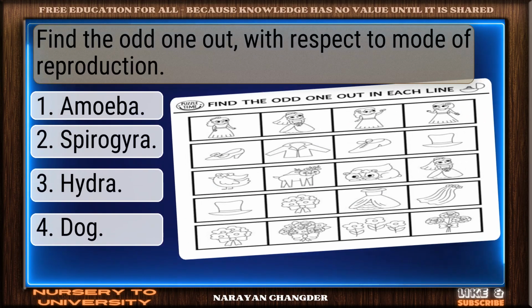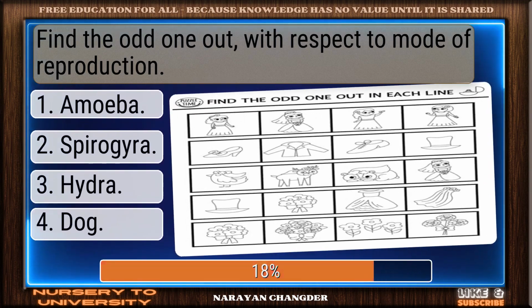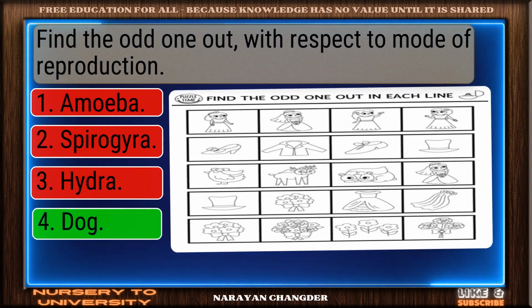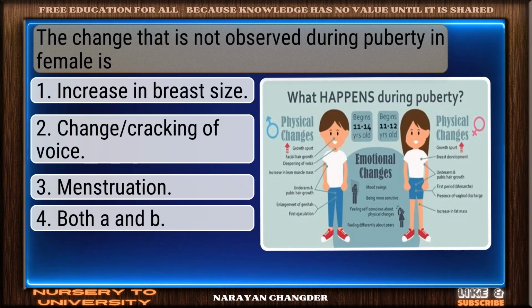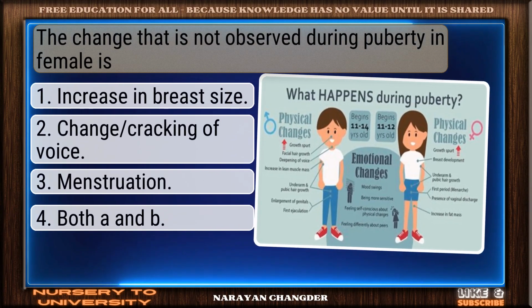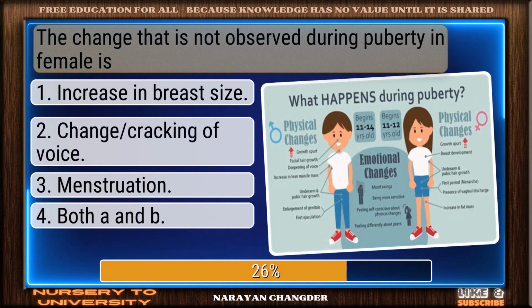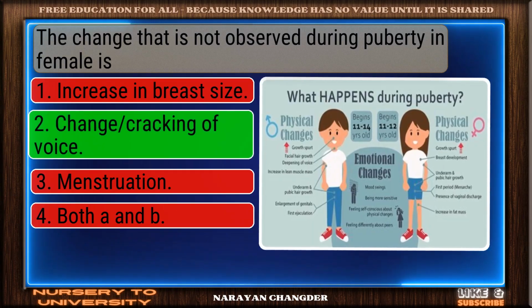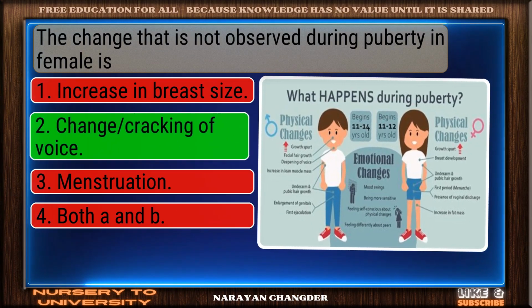Find the odd one out with respect to mode of reproduction. Clear logic. Your choice, dog, is sound. The change that is not observed during puberty in female is. Well picked. Change or cracking of voice is the correct answer.